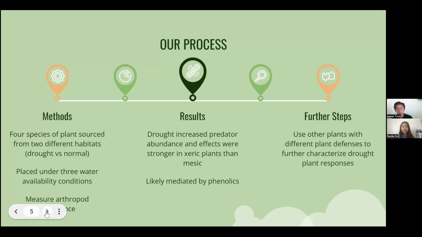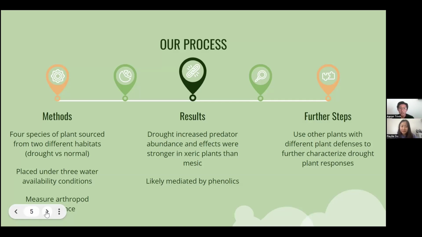So for our experiment, we've sourced 4 different plant species from different habitats, one where they were xeric adapted and the other where they were mesic adapted. We then put these plants all under 3 different water availability conditions and then measured the arthropod abundance from that